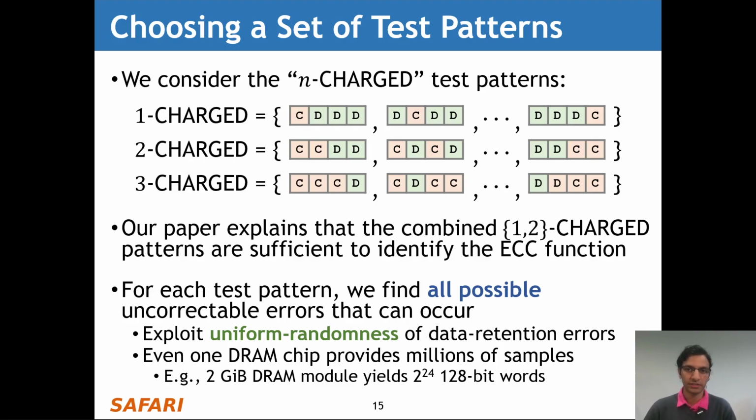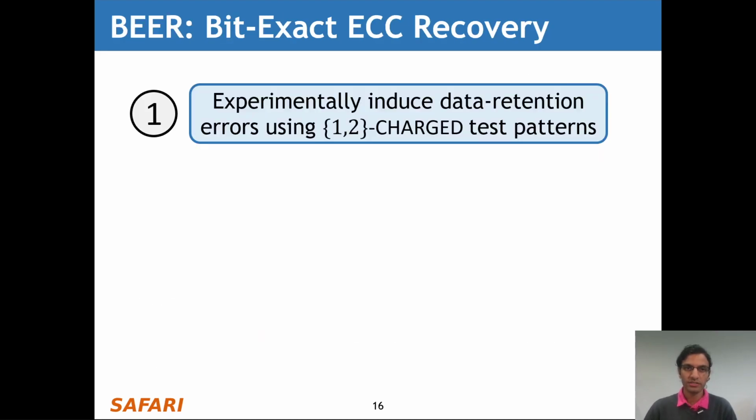This is easily done by exploiting the uniform randomness of data retention errors. For example, even one DRAM chip provides millions of samples to test from, and by looking at all of the different ECC words within a DRAM chip, we can get a sample of all of the different possible uncorrectable errors that might occur. Now we put this together into a 3-step testing methodology that we call BEER.